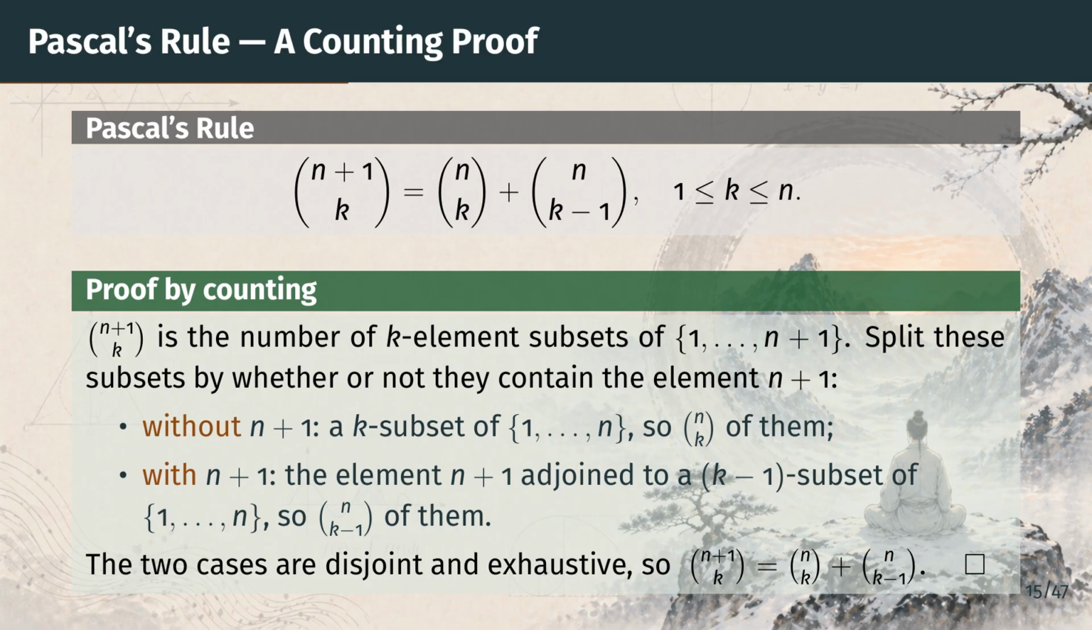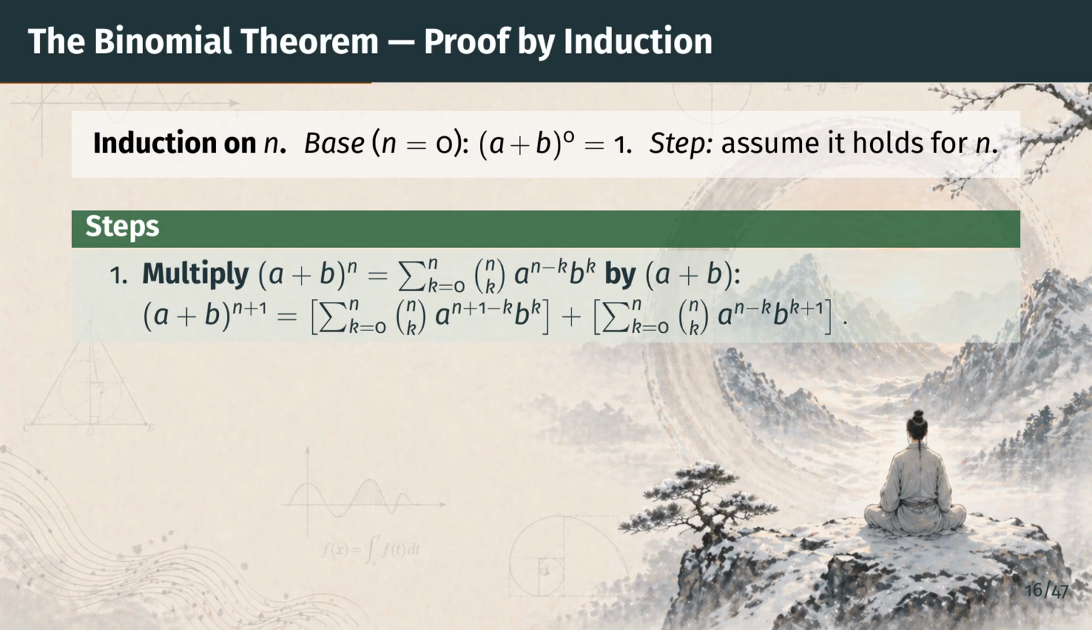A subset that includes n plus 1 is that number adjoined to a k minus 1 element subset of 1 through n, and there are n choose k minus 1 of those. The 2 piles are disjoint and together account for every subset, so adding their counts gives n choose k plus n choose k minus 1. That is Pascal's rule. We prove the binomial theorem by induction on n.